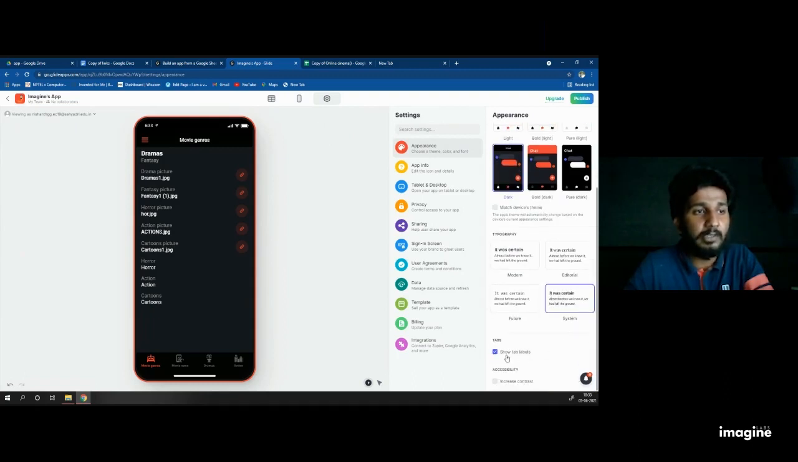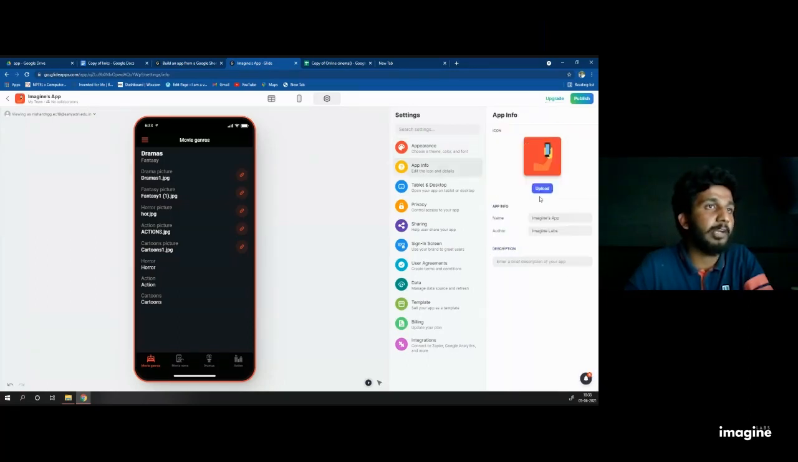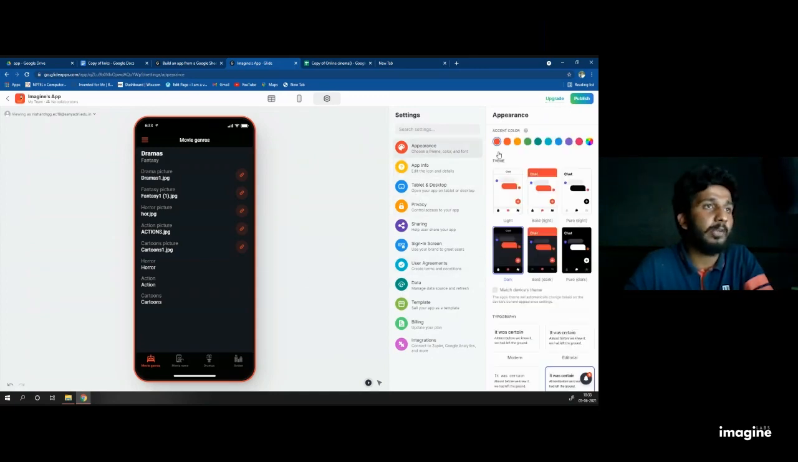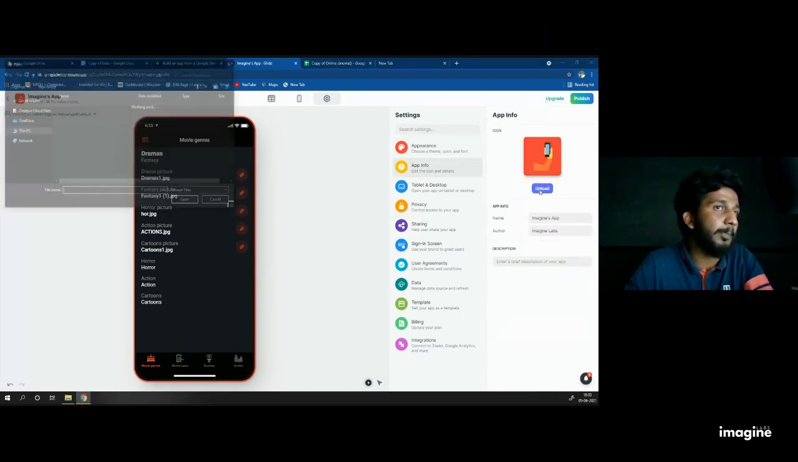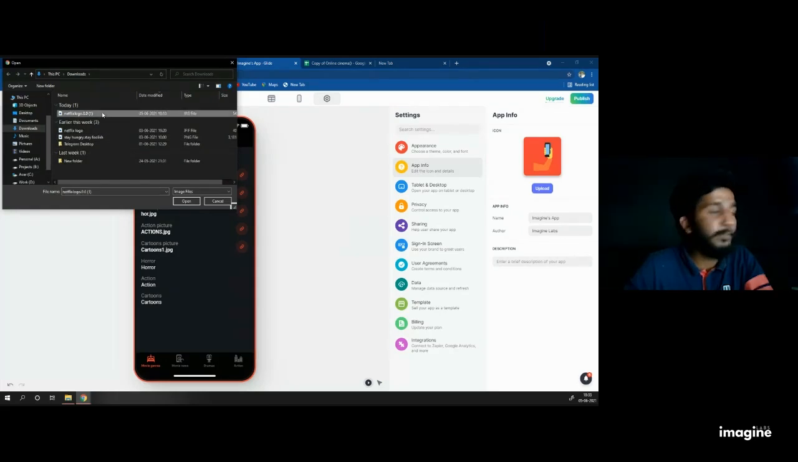You can check out later what all is there, like what happens if you remove the show tab. I'm going to change a lot of things in this app. I only tell about appearance. Then go for app info, click on upload and upload the Netflix photo that you downloaded from the drive.